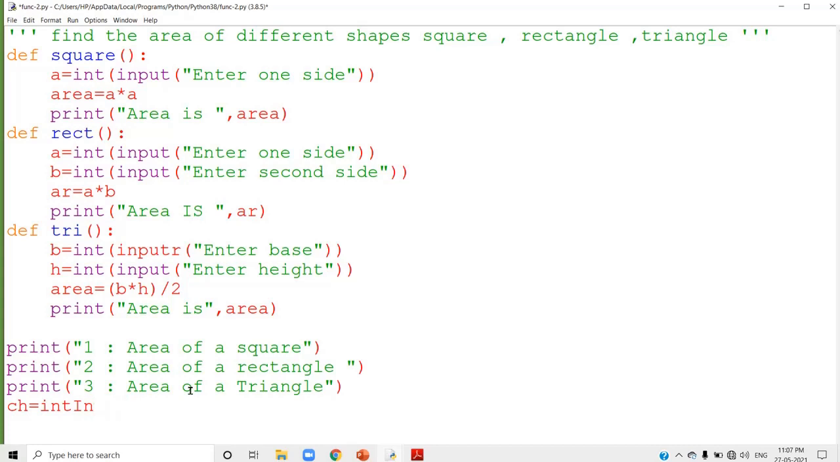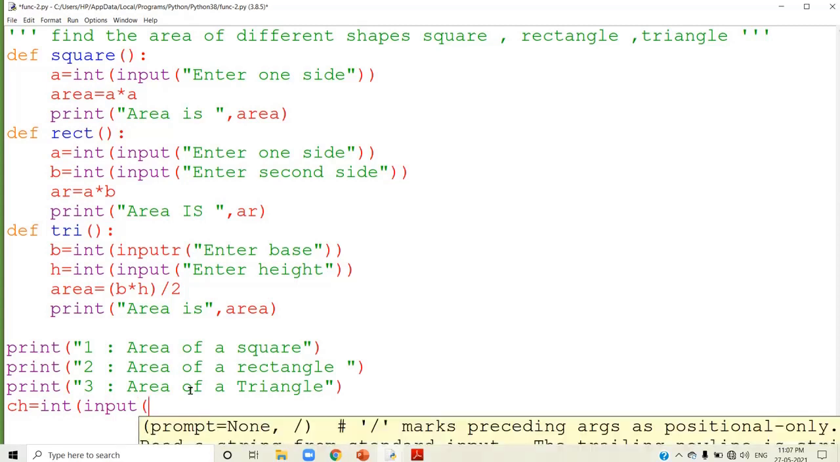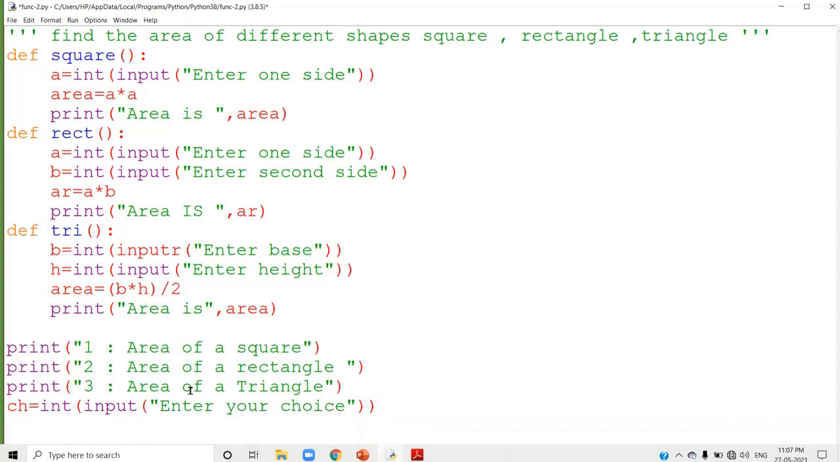Input, enter your choice. Yes. So choice is accepted and stored inside the variable ch. Right? Now ch can have the value either 1, 2 or 3.